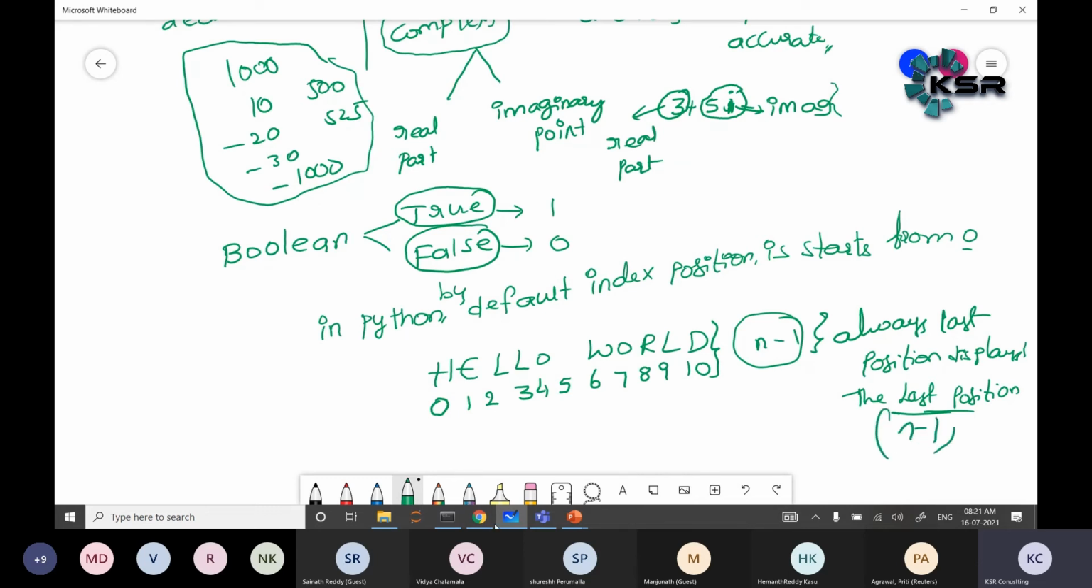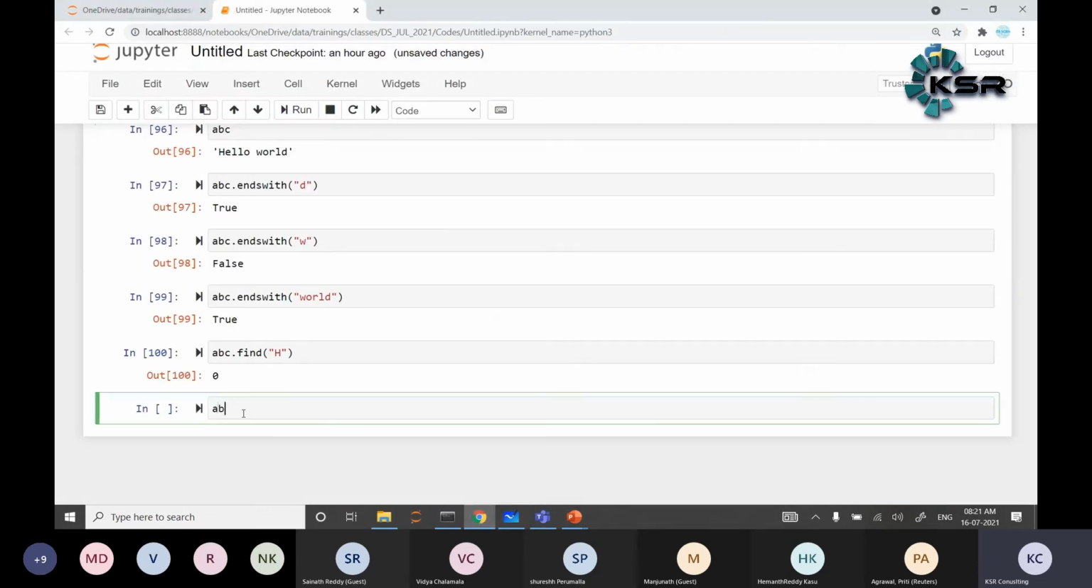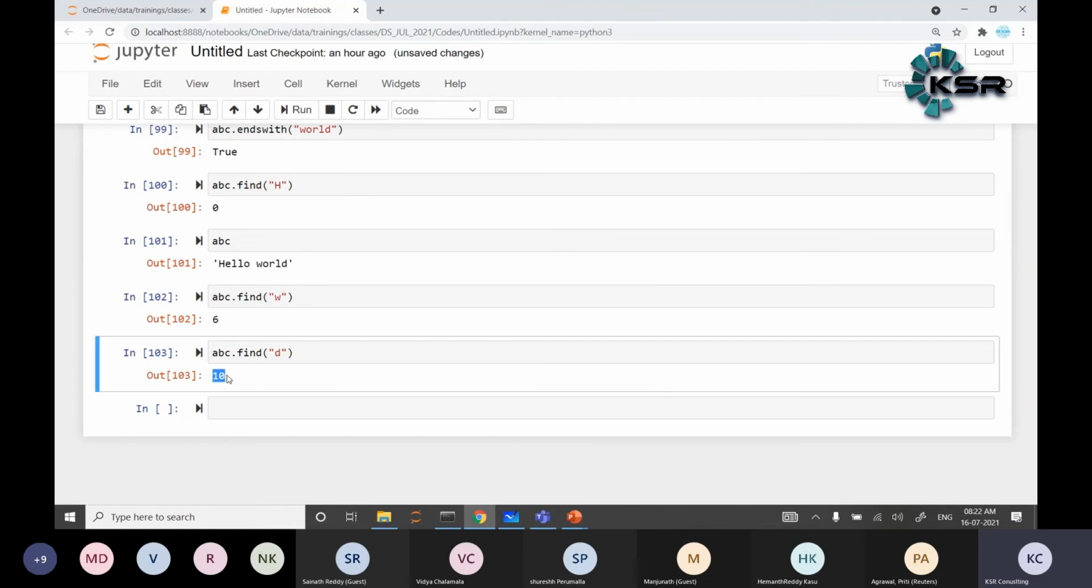Simple. So for an example, abc is the string. If you do abc dot find of w, can you tell me what is the answer for this? 6 or 5? 6. Perfect. abc dot find of d is 10, the last position. For an example, abc dot find of, let's say I'm writing the capital W. What about now?